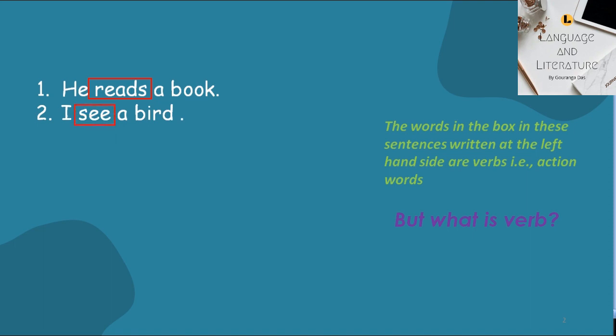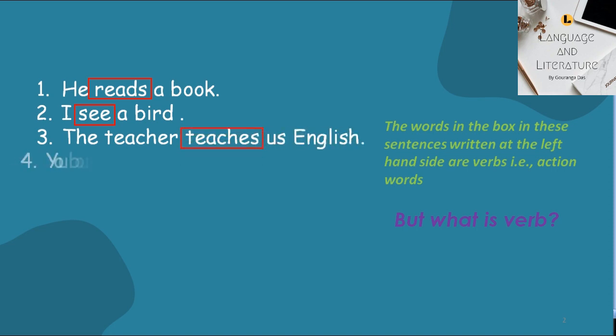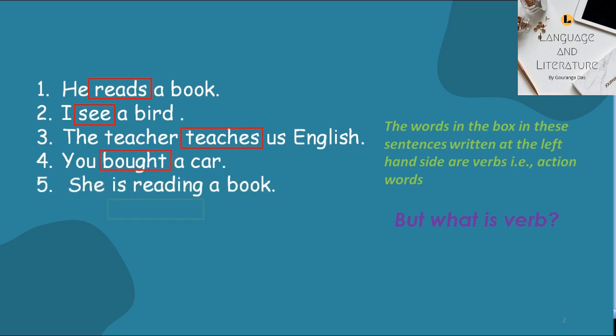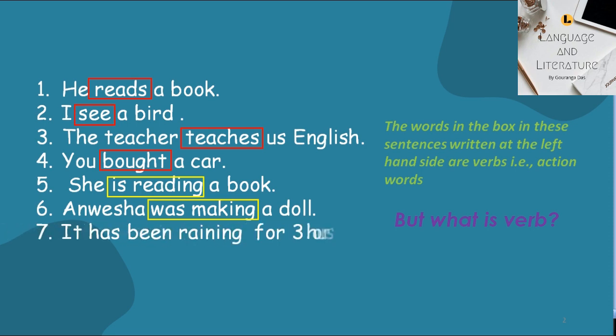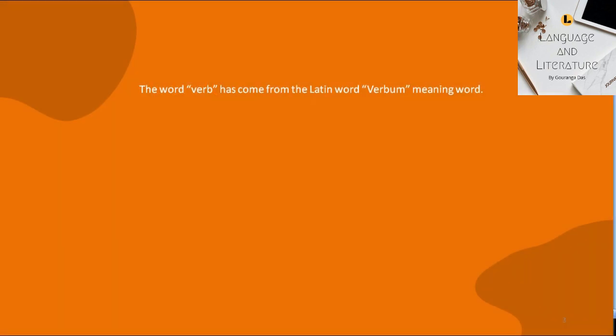The words in the box in the sentences written at the left hand side are verbs, that is action words. If you observe closely, you will find that in the first, second, third and fourth sentence, the verb comprises of one word, and in the fifth, sixth and seventh sentence, verb comprises of more than one word.